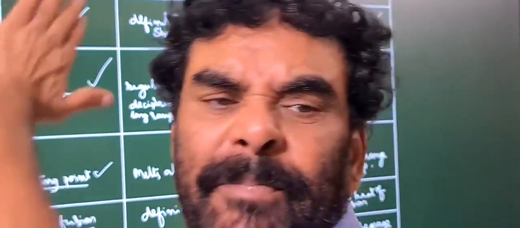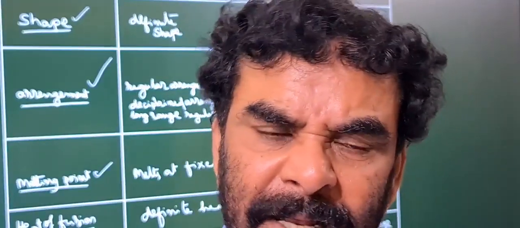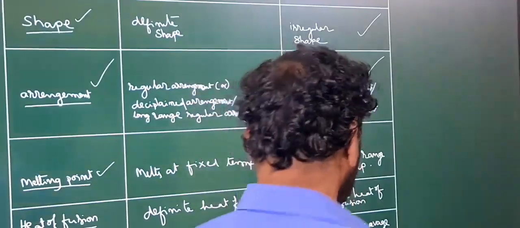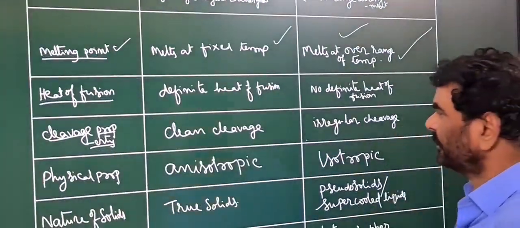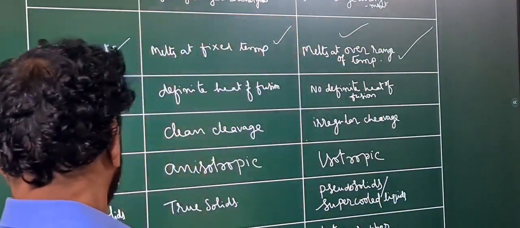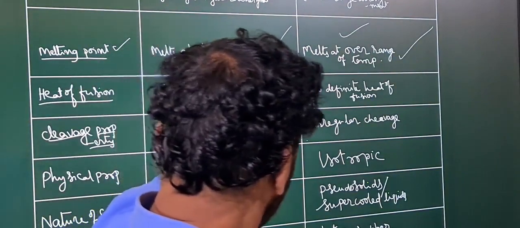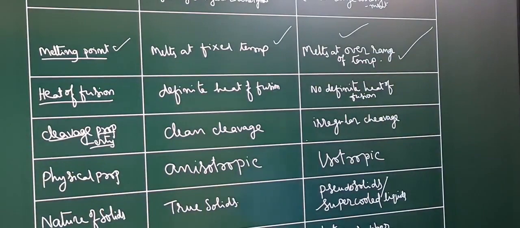Therefore, for complete melting of the given solid substance, it melts over a range of temperature. So crystalline solids melt at a fixed temperature, amorphous solids melt over a range of temperature.